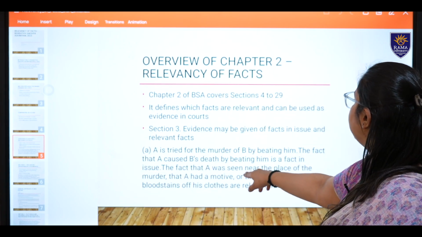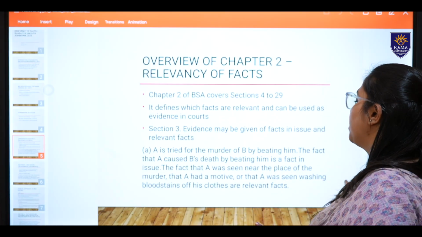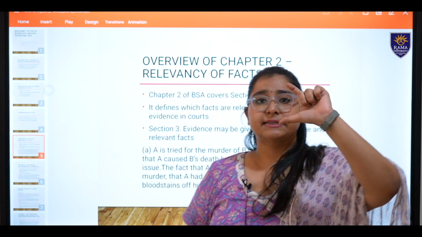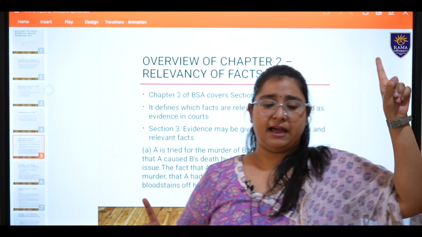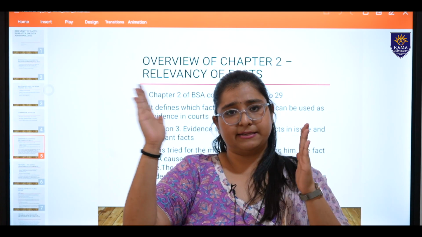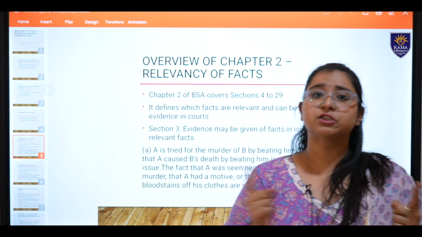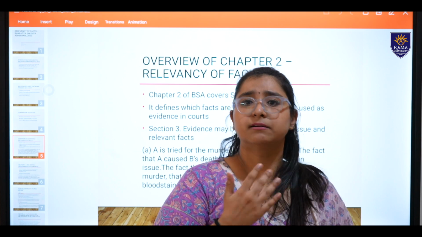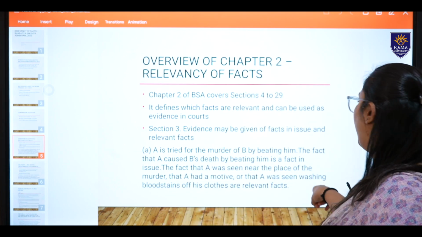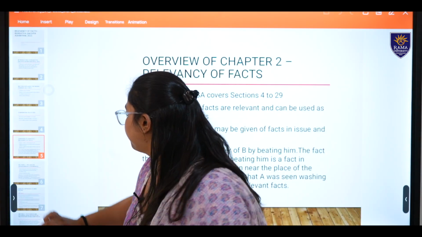The fact that A was seen near the place of the murder, that A had a motive, or A was seen washing bloodstains off his clothes are relevant facts. What was the issue? Whether A has killed B or not, because A said I did not and the proofs were saying that you did. One party is asserting, the second party is denying, right. Now, what will be the relevant fact? Any fact which is related to the situation, any fact which is related to the circumstance, that is relevant. As an example, he had a motive, or he was seen washing the bloodstains, or he was near the crime scene.